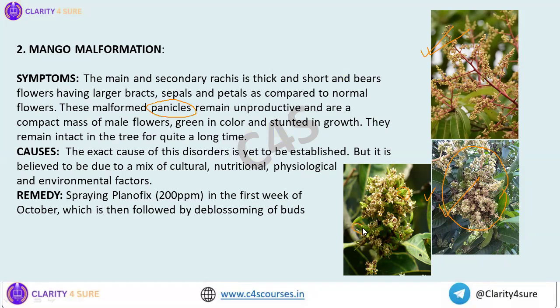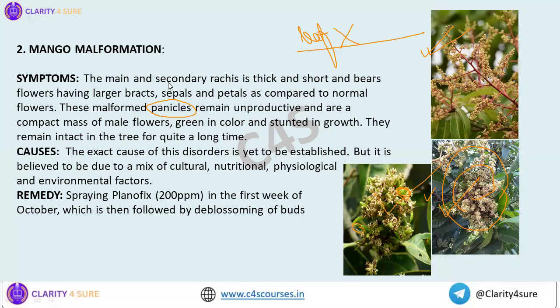Small leaf-like structures are developed. Here this whole inflorescence is clubbed, right? You can see the spacing in the rachis, in the branched panicles, but here it is all clubbed together. There are these leafy structures. Leafy structures in a mango inflorescence are a big no. Normally you will never find leafy structures. That means whenever you find leafy structures in the inflorescence, it is mango malformation.